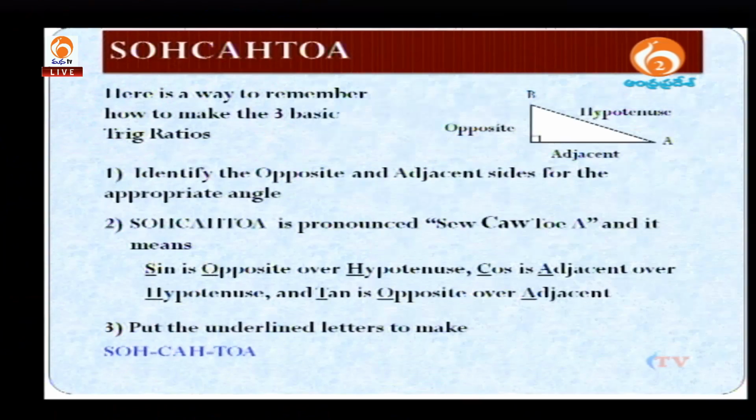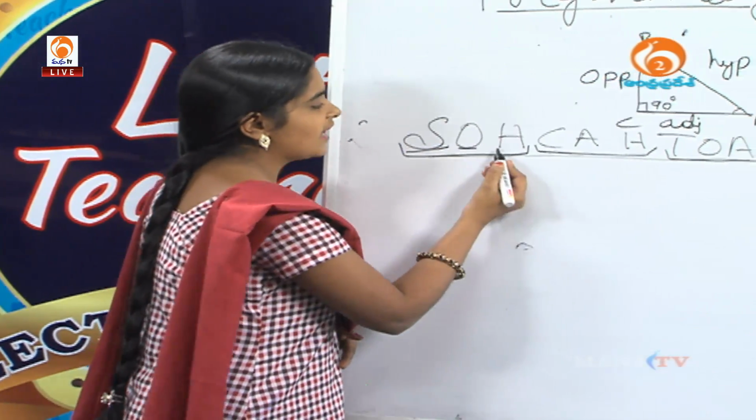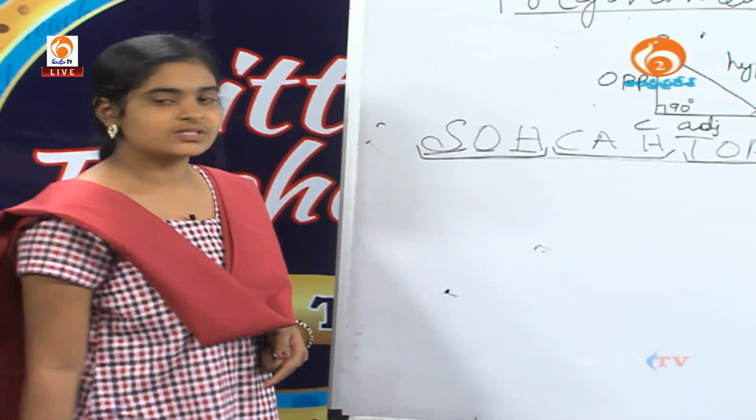SOHCAHTOA is pronounced as SOHCAHTOA and it means sine is opposite over hypotenuse, cos is adjacent over hypotenuse, and tan is opposite over adjacent side. See here, S means sine, O means opposite side and H means hypotenuse.